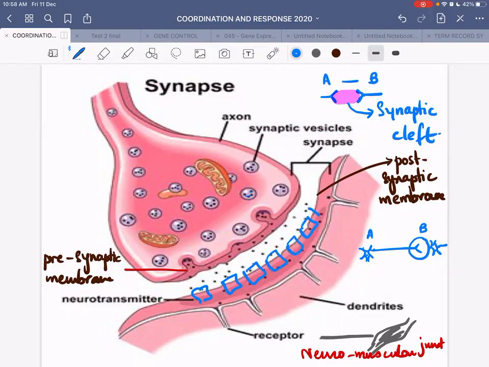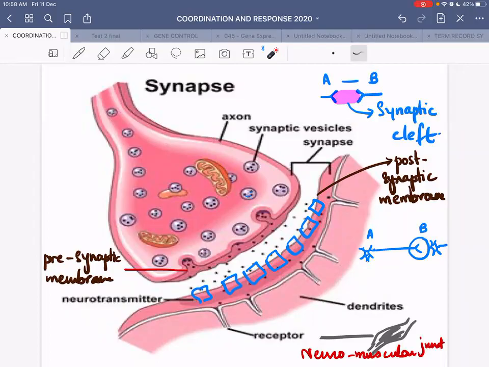Of course, no molecule in your body can just freely move around. If a neurotransmitter is released over here, then there must be a mechanism for that neurotransmitter to bind to its specific receptor. And for that, the postsynaptic membrane has been modified, and it has been provided with large protein molecules which act as receptor sites so that the neurotransmitter substance can bind to it.